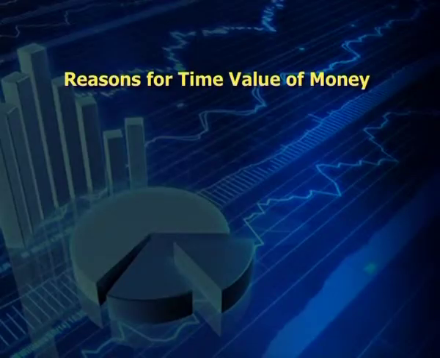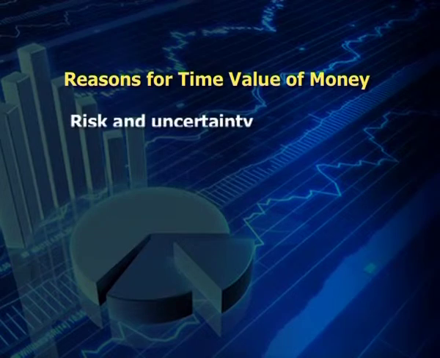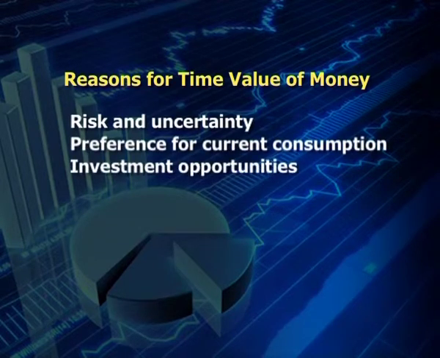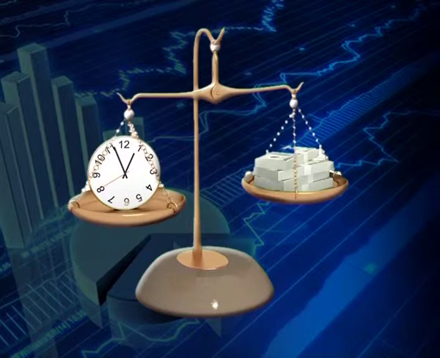What are the reasons for time value of money? The three major reasons for time value of money are risk and uncertainty, preference for current consumption, and investment opportunities. Time value of money is an individual's preference for possession of a given amount of money now rather than the same amount at some future time. It means that the value of a unit of money is different in different time periods.